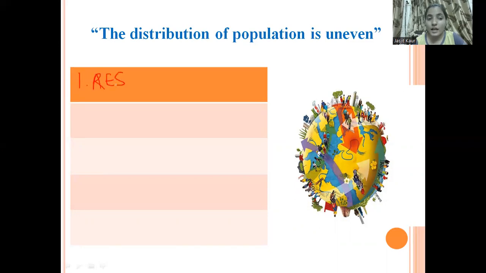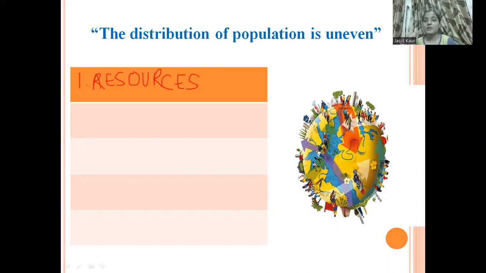At some places we have resources available in large quantity, and people want to live in those places where there is good availability of resources. On the other side, the places where we have a scarcity of resources will have less population or fewer human resources.